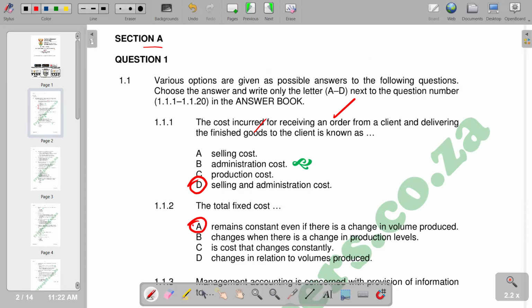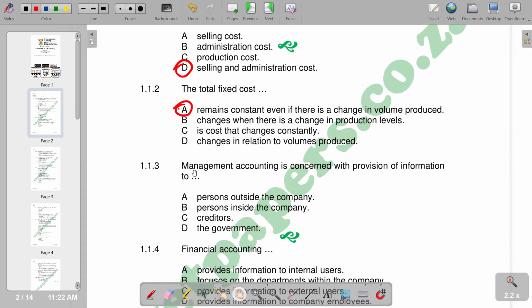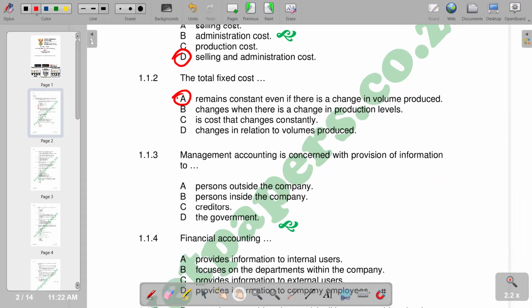Then 1.1.3, the management accounting is concerned with the provision of information, obviously, to the management of the business. And according to the responses given, we'd see that persons inside the company is the most appropriate one, as it indicates the management. Remember, the management is part of the company inside. So it becomes persons inside the company. So this is the correct response that we have.